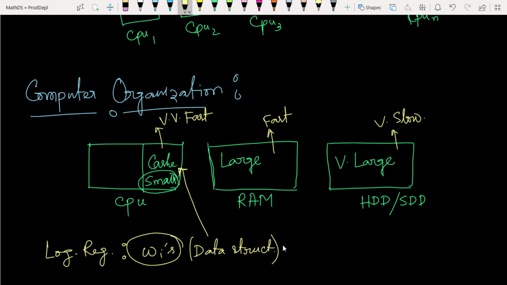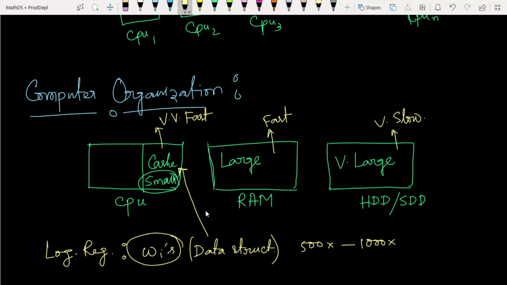If you store these data structures on the hard disk, it has to come to RAM, then RAM gives it to the cache, then the cache takes it for the operations, and then it gives the output. So it's just a matter of time. Instead of storing it on the hard disk, if you directly store it in the cache memory, it will give you 50x to 500x to 1000x faster results.